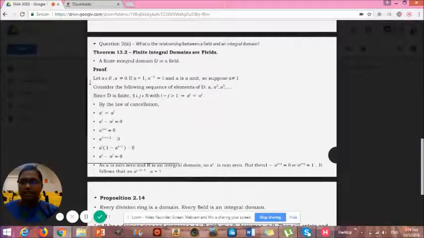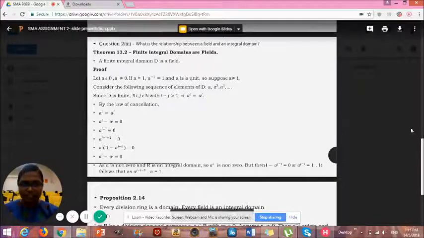Let's say A is in D, which is the ring, and A is not equal to 0. If A equals 1, then A inverse is equal to 1 as well, and A is a unit. Suppose A is not equal to 1. Since D is finite, there are natural numbers i, j with i minus j more than 1.